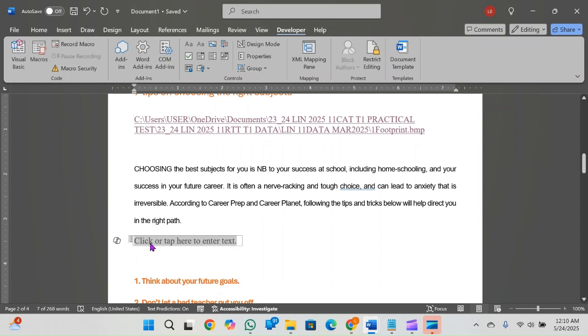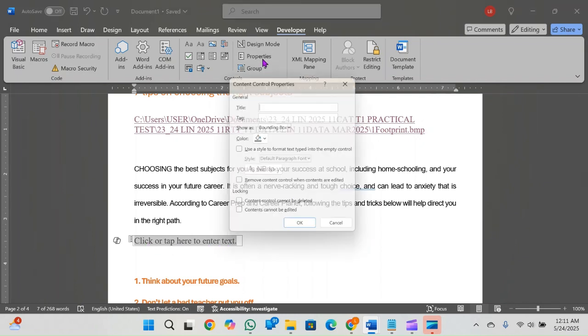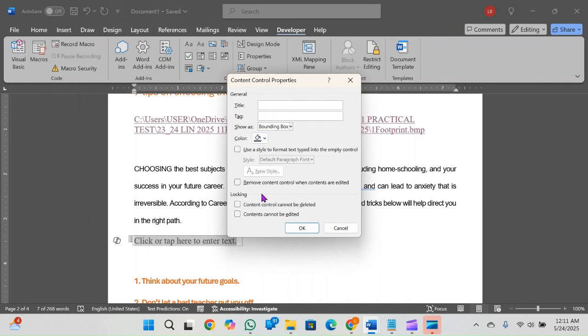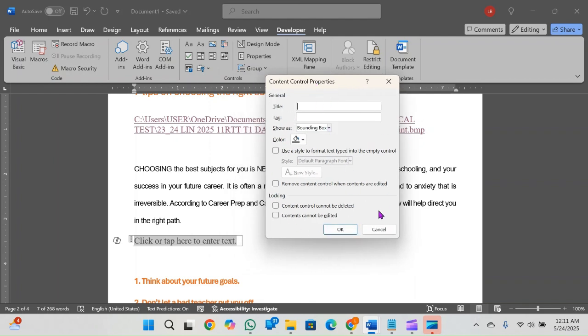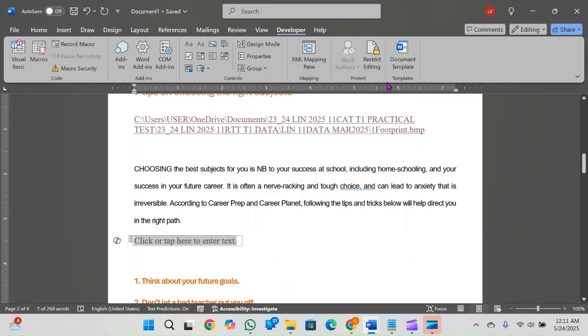To edit this or to add properties or specifications, once the text box is there, you'll then go to properties and you'll be able to adjust. You can change the color. Now mine is a little bit different to the one you have at school, but at school you'll be able to enter the characters and so forth as well. Then if I want to change this text box, so it's currently a text box, I want to change it to a drop down list.